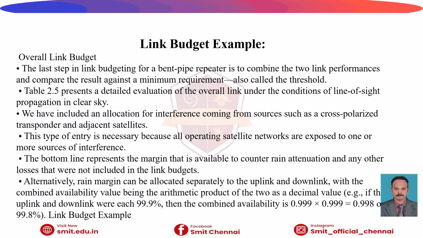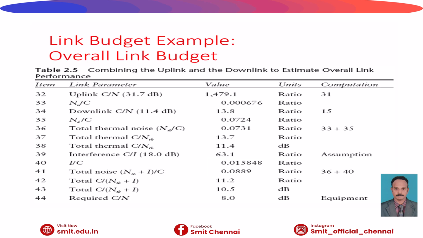of interference. Alternatively, the rain margin is also calculated, and it can be separately calculated both for uplink as well as downlink, and will also be taken into account by means of the link power budget equation. So you can see the overall link power budget equation, both uplink as well as downlink, combinedly tabulated in the table with the standard values as well as units from the computation values.